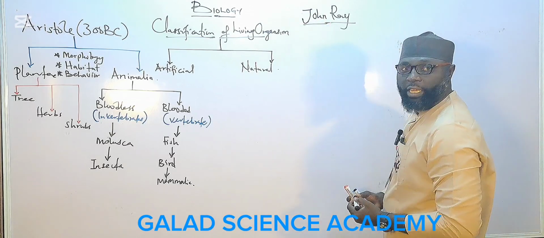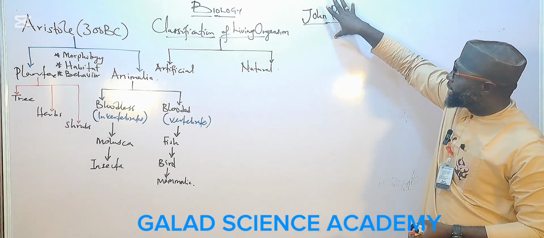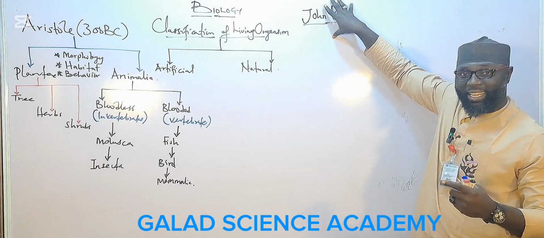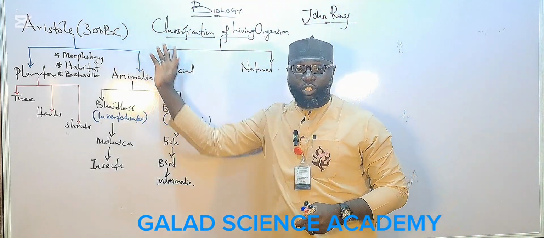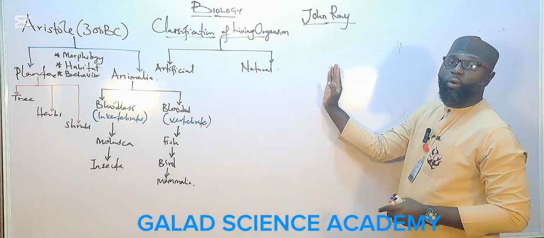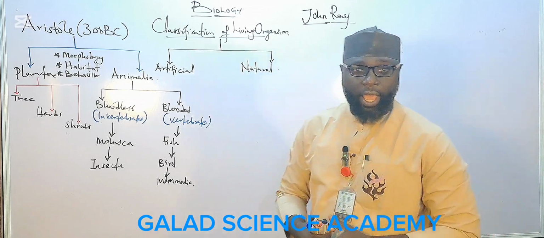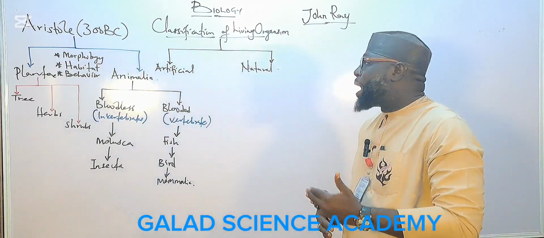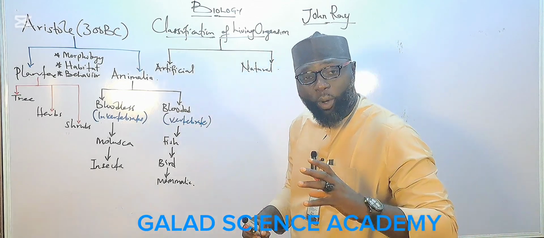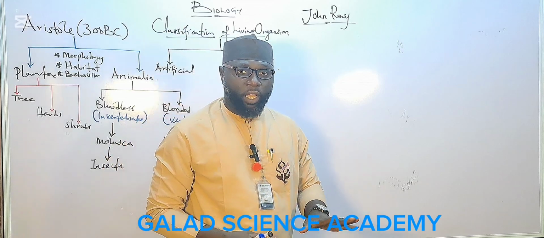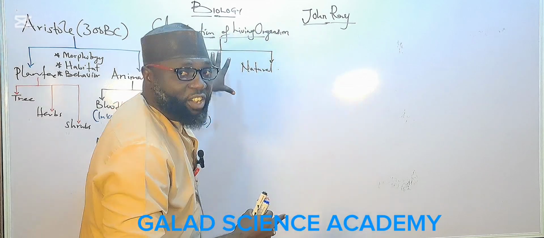So this John Ray was a British naturalist that continued the work of Aristotle in the classification of living organisms. John Ray brought about what we call taxonomy, or the hierarchy of classification. So this man also has two major contributions in classification of living things.